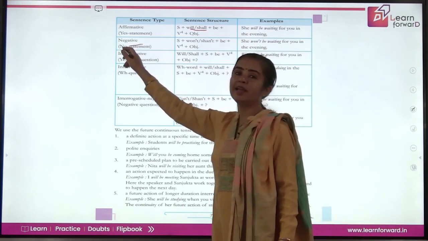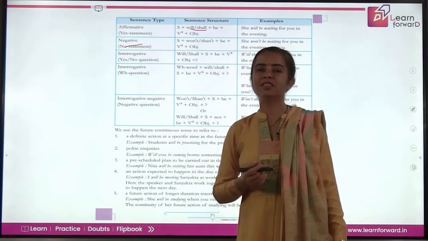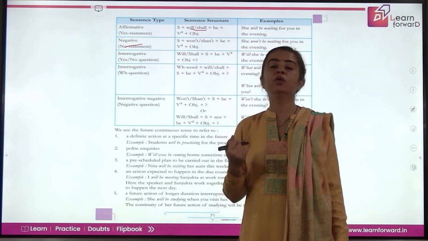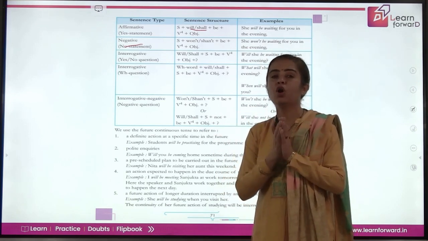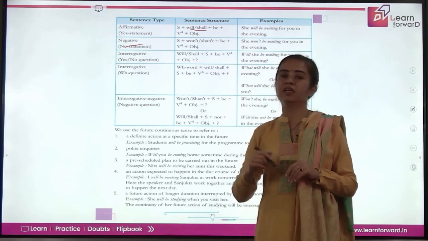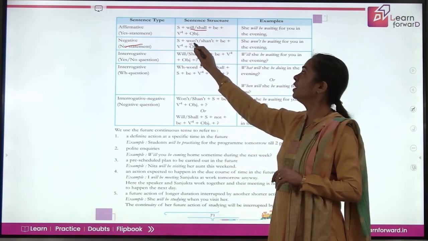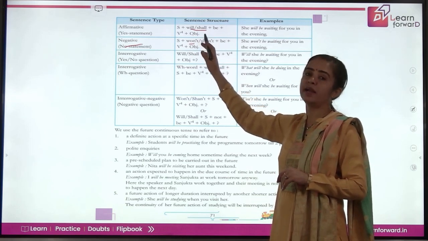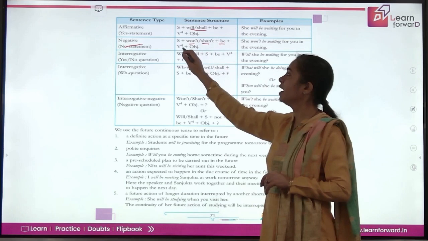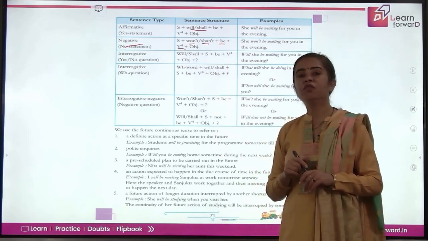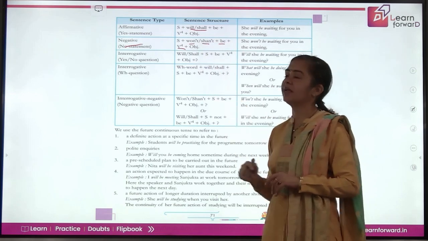When you talk about negative, again see, you have a helping verb here. So can you think of the verb formation here? When there are more than one helping words in the helping verb, you always put not after the first word only. So here it becomes will not, shall not, which will be in short form like won't, shan't, right? So it will be won't, shan't followed by be and ing form of verb, or you can even say will not be, shall not be, and then the ing form of verb.